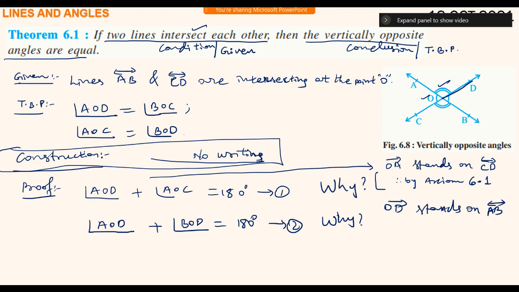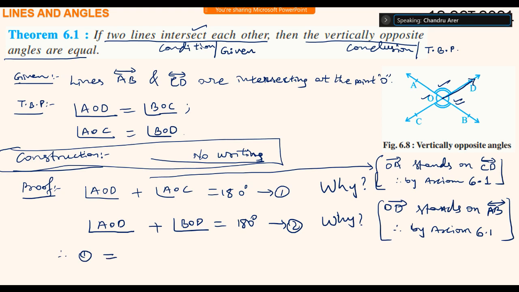Because ray OD stands on AB, therefore, by axiom 6.1, angle AOD plus angle BOD. Because of which the angles formed will be a linear pair. Sir, this equation can also be written as angle BOD.